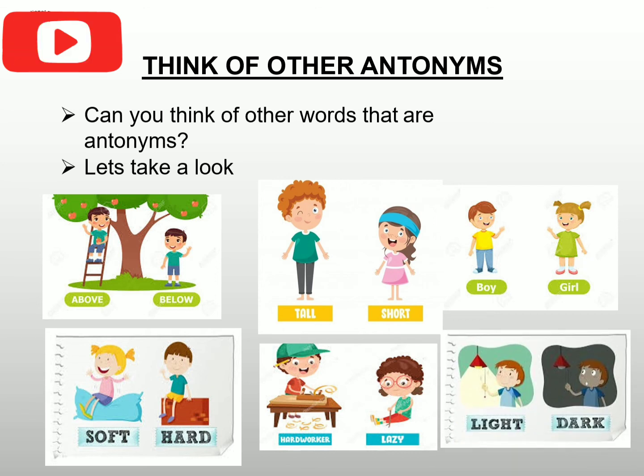The next is light. If something is not light, it is dark. This comes in the form of brightness. But if you use the word light, the antonym can also be heavy. If something is not light, it means it is heavy. So the word light could be used in two forms. Light, antonym dark, and light, the antonym could be heavy as well.